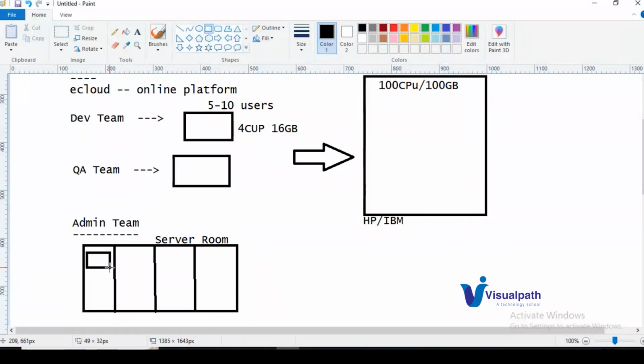So it is my 100 CPU, 100 GB memory server. You can also procure one more server and put it in another rack, and for one more server, another rack. Like this, we organize all the servers in our server room. So we have not only purchased the server from the vendor, IBM or HP, we have also installed that server in our local organization's server room.